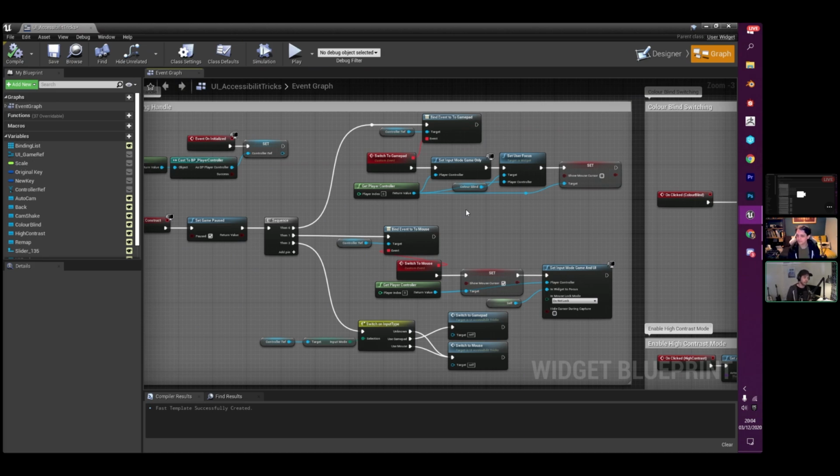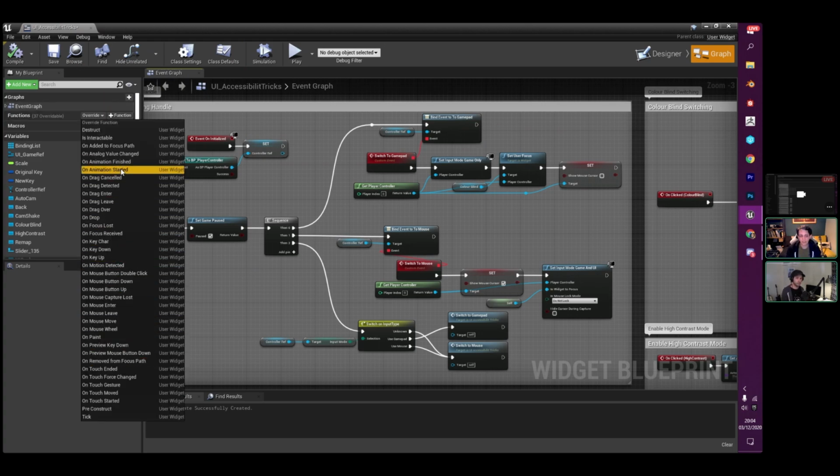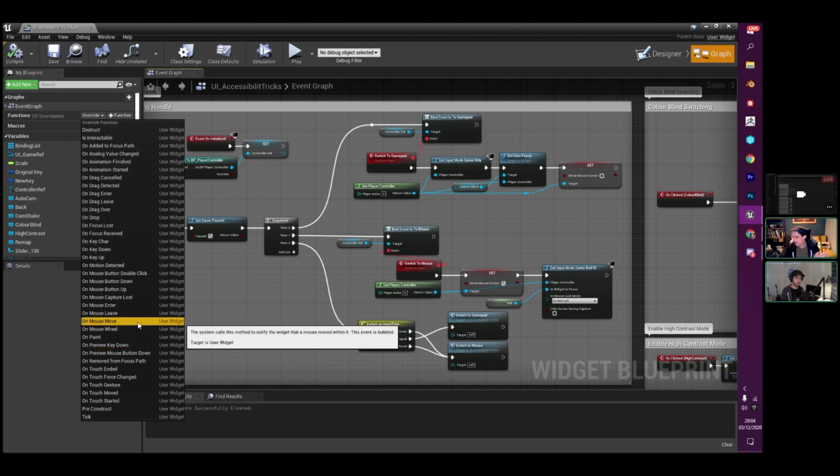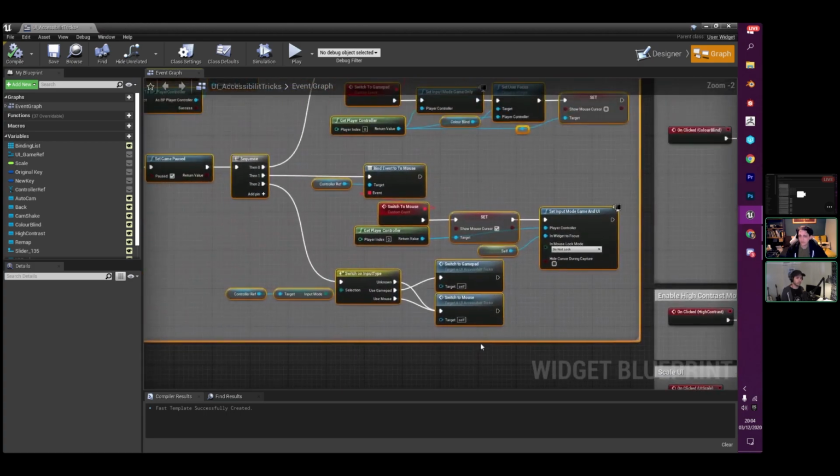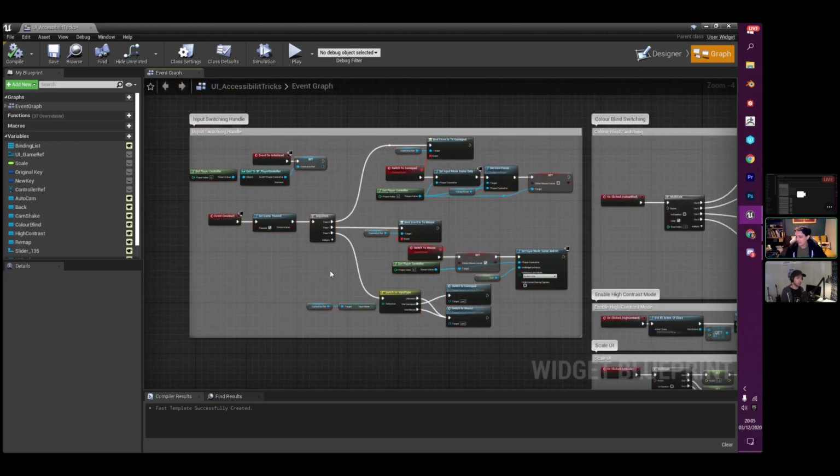I must say, your technique for detecting if a gamepad is used is super clever, just using the action axis events. That's a really nice tip. Yeah, there's other ways of doing it as well. You can do a function override to detect when a key's been pressed, and then generate all of your events based on that. But this one I found to be the simplest solution that doesn't involve shoving a ton of stuff into the event tick, which you really don't want to do.